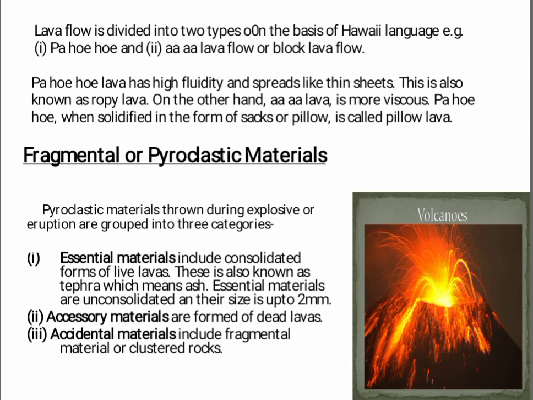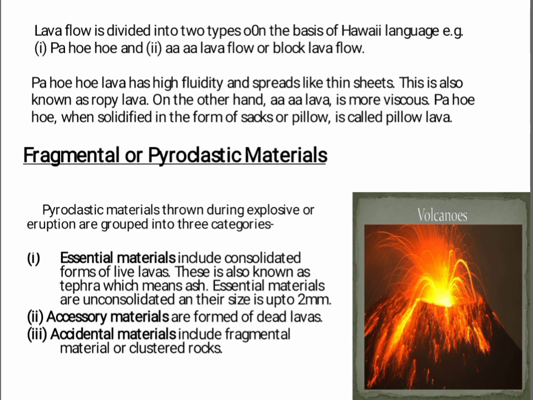Firstly, Pahoehoe, and the second is Aa lava flow or block lava flow. Pahoehoe lava has high fluidity and spreads like thin sheets. This is also known as ropy lava. On the other hand, Aa lava is more viscous. Pahoehoe lava, when solidified in the form of sacs or pillows, is called pillow lava.